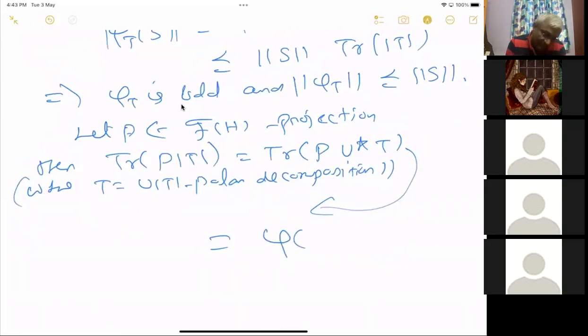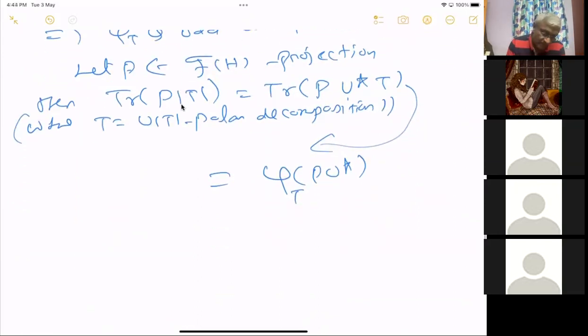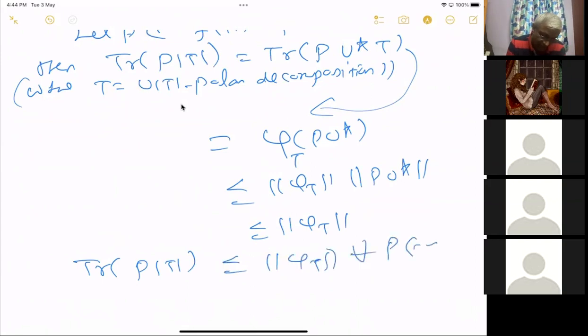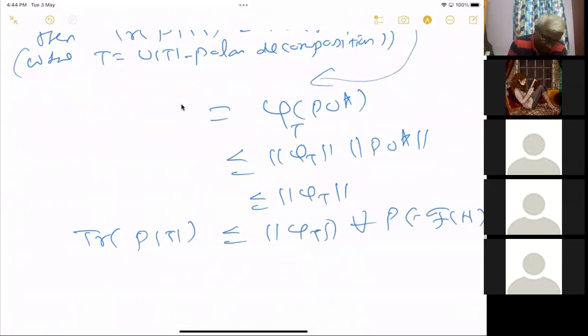So you multiply by this, which is nothing but P U star. That is what I want to use, and that is how phi T is defined. So we get phi T of P U star, and this is less than or equal to norm phi T times norm of P U star. Now you use that this has norm 1, so this is less than or equal to norm phi T. So what we have proved is that trace of P mod T is less than or equal to norm phi T for all finite rank projections P in H. So this implies trace of mod T is less than or equal to norm phi T.